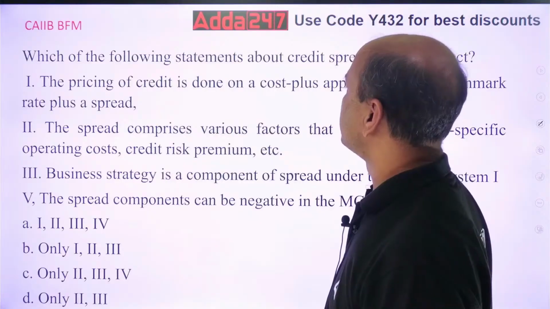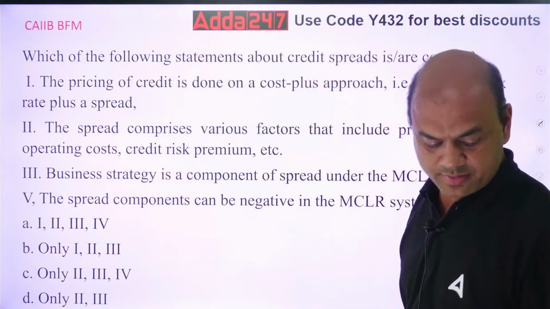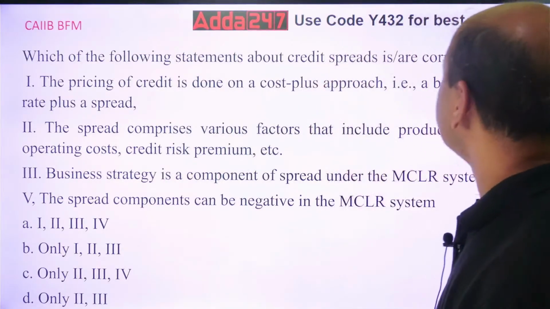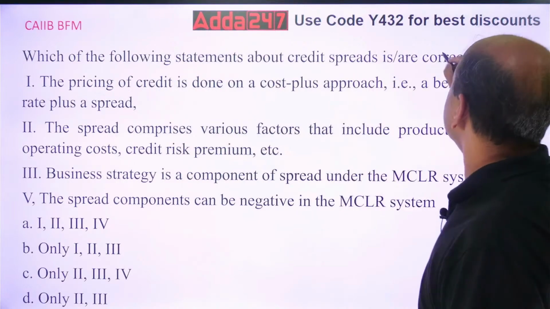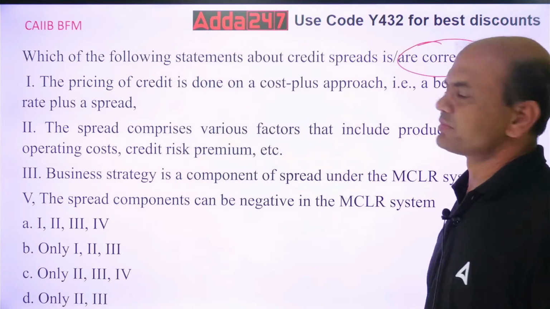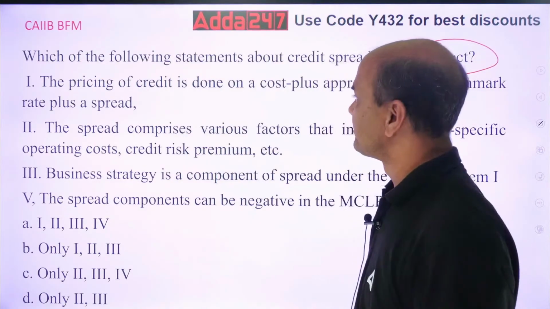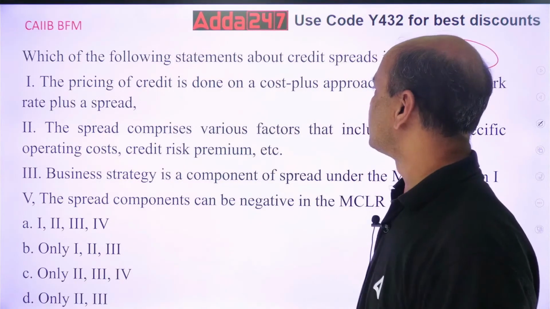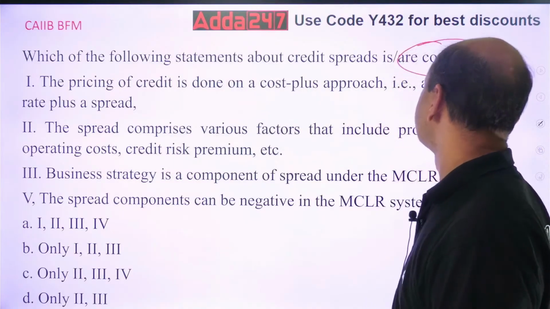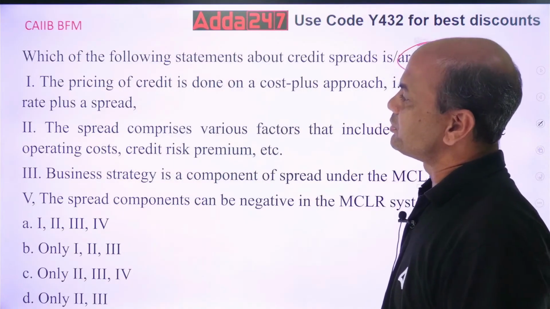Which of the following statements about credit risk spread is/are correct? Always check what is asked in the exam. Are they asking you correct or are they asking you wrong? The pricing of credit is done on cost plus approach, that is benchmark rate plus spread.